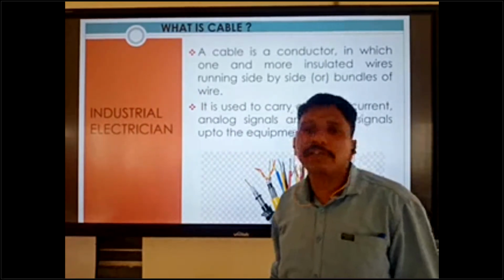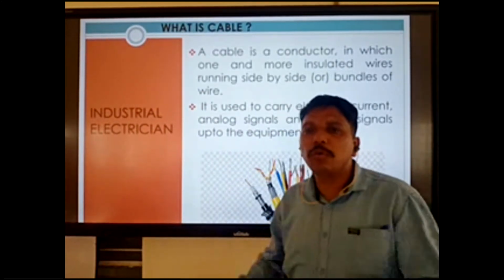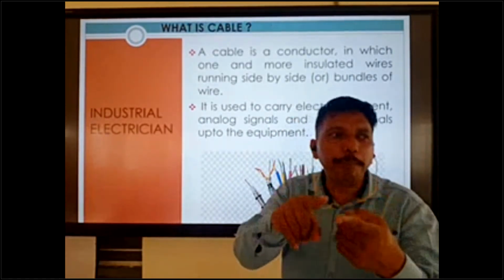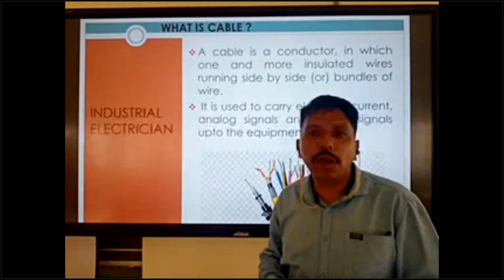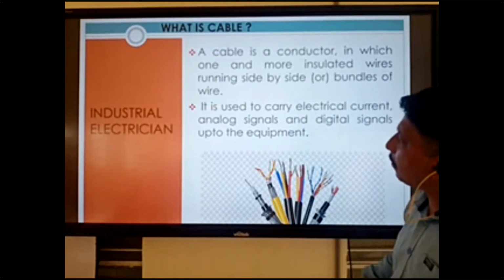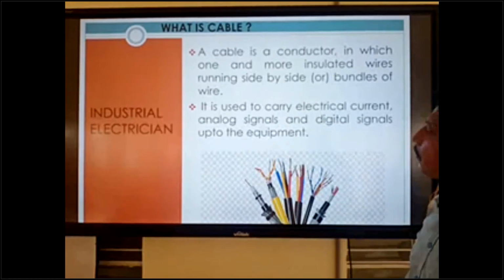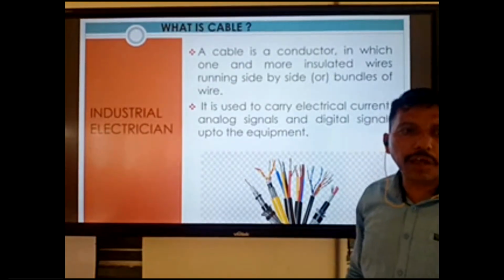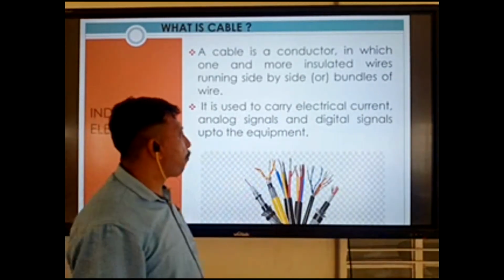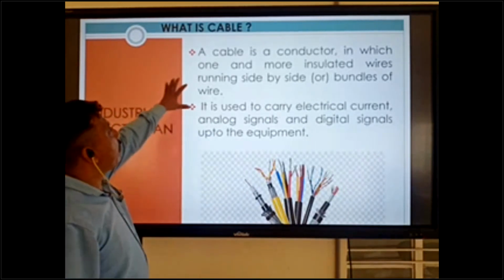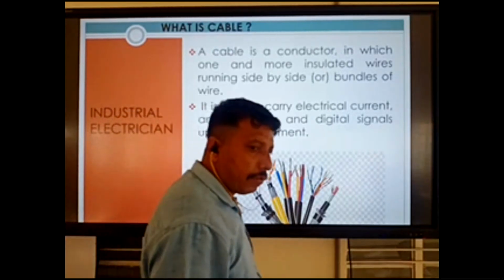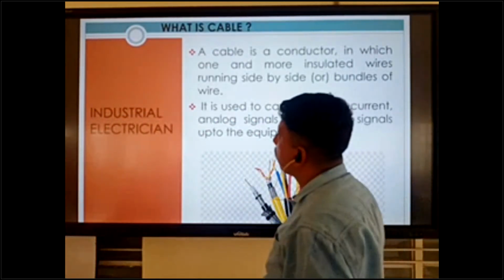Okay, so insulation is safe to short circuit, safe to short one cable to another cable, and safe to short one piece of equipment to another. A cable is used to carry electrical current, analog signals and digital signals up to the equipment. Okay, are you clear about this one? What is a cable? You can be clear about this one.